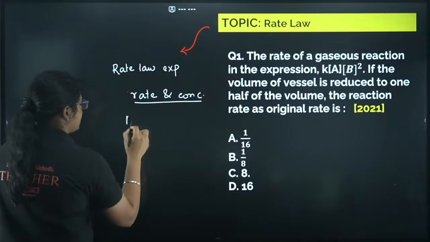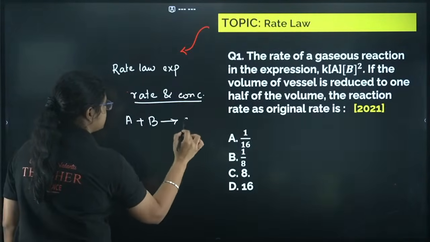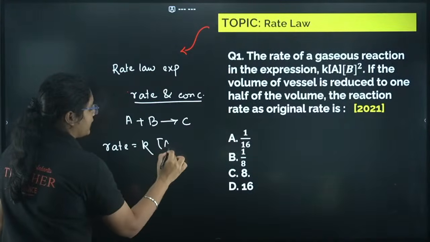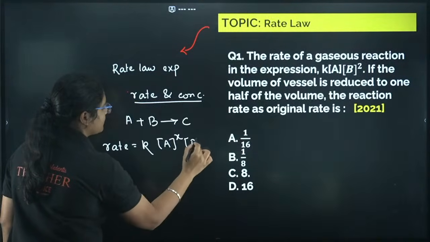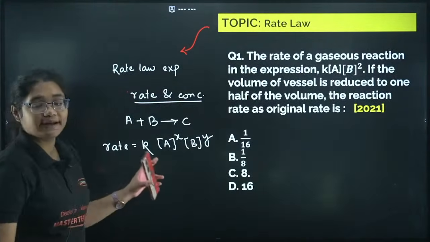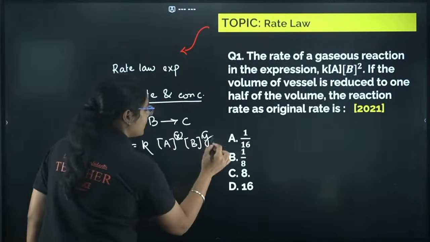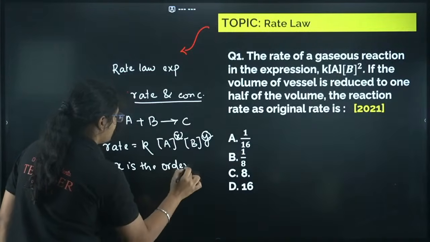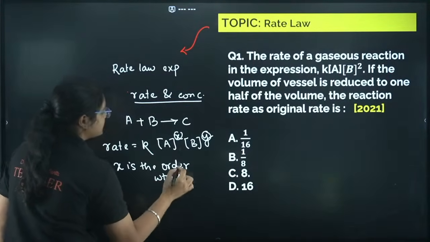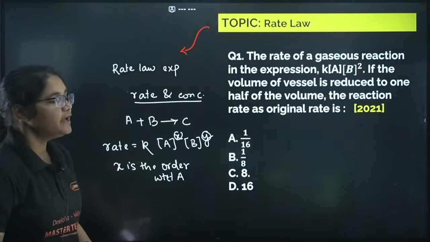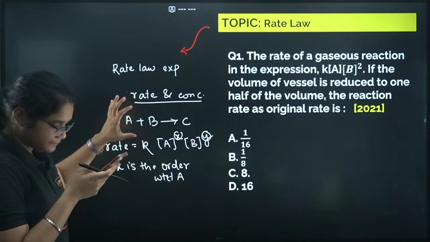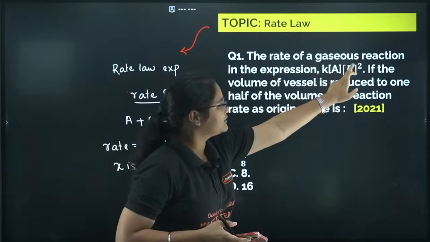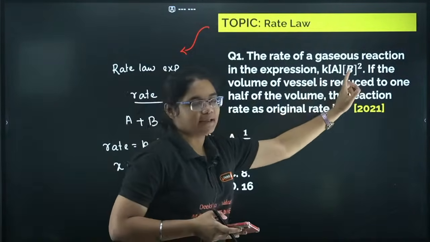Now suppose I have a reaction like this: A plus B gives C. Then rate is equal to k into [A] to the power of x, [B] to the power of y. This is my rate law. Now, ma'am, what is x here, what is y here? x is the order with respect to A. Similarly, y is the order with respect to B. Okay. Now let's see the question. The rate of a gaseous reaction is given by the expression k[A][B] square.